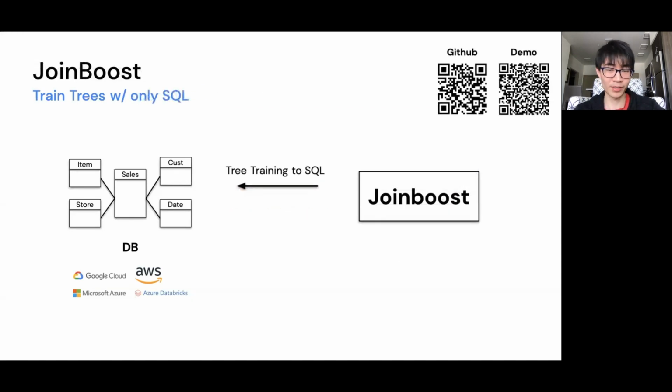So we introduced JoinBoost, which trains tree models purely within data with SQL queries. JoinBoost is an open source project, and you can scan the QR code on the top right to check out our GitHub repository or a live code demo.